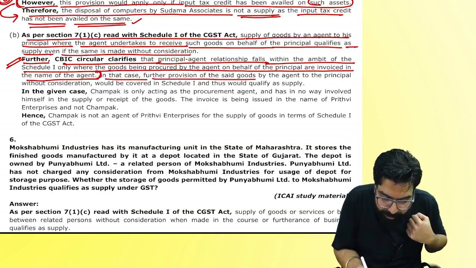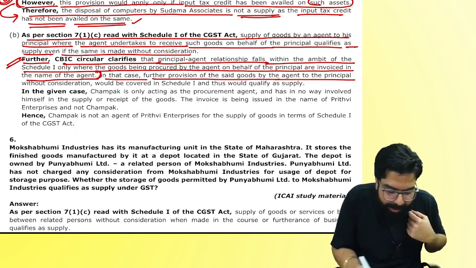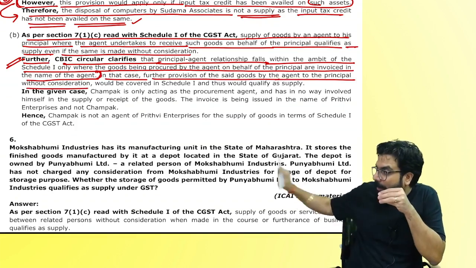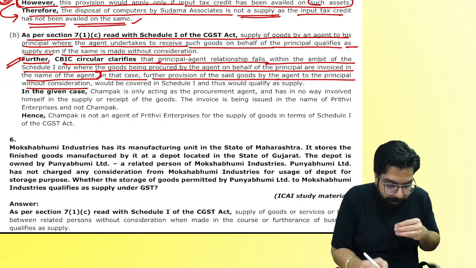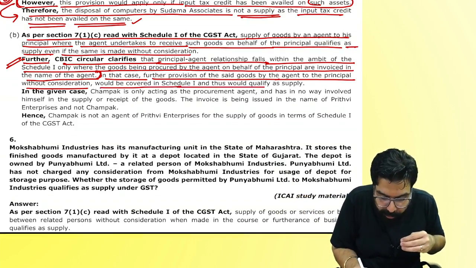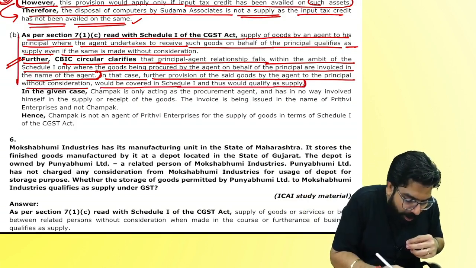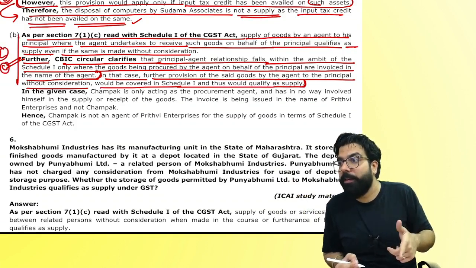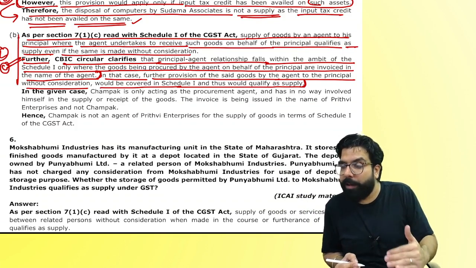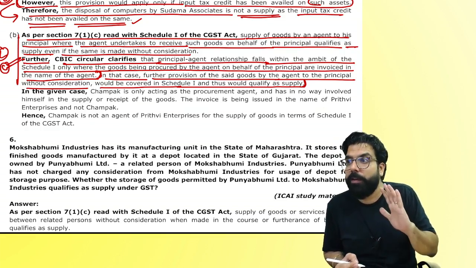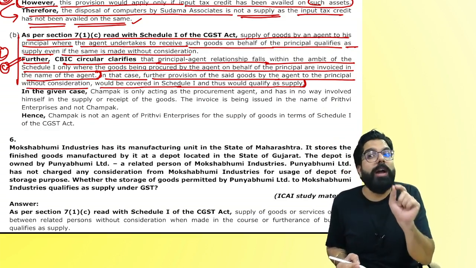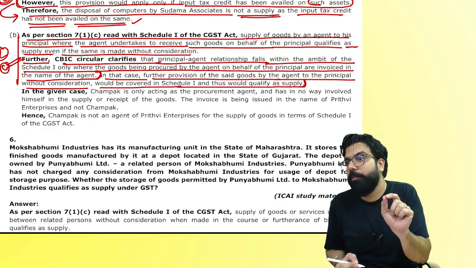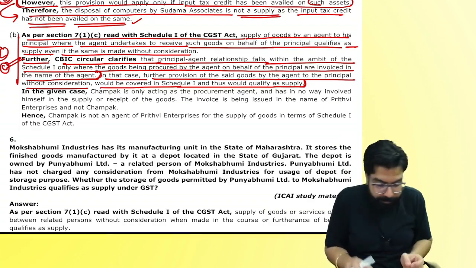In that case, further provisioning of the goods by the agent to the principal, that is, when the agent sends the goods to the principal, would be covered under Schedule 1 and will qualify as supply. Is it the law, everyone? Law with the circular, is it written? Yes. Can I go ahead? Is there anything extra which they have written or exactly what we have learned? Exactly what we have learned, but you don't have words to write. Can I go ahead, everyone? Next.